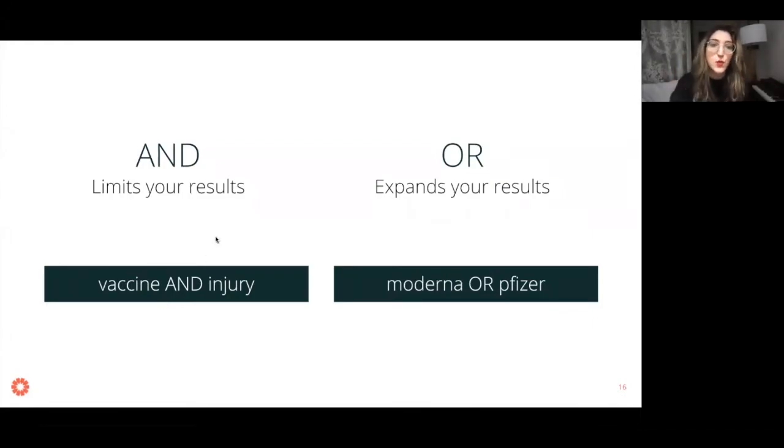So AND and OR. AND narrows your results and OR expands your results. OR says, I'm interested in either of these words. AND says, I'm interested in both of these words.